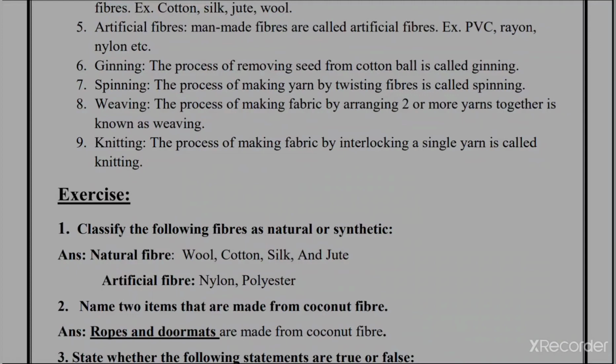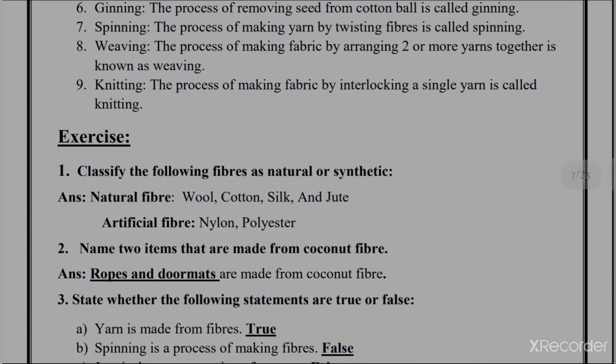Spinning process means we are combining 2 to 3 hair-like strands, or 2 to 3 fibers together, and twisting them to get a long continuous thread. Next one is weaving process. Weaving process means the process of making fabric in which we are using two sets of yarn for the formation of the fabric.